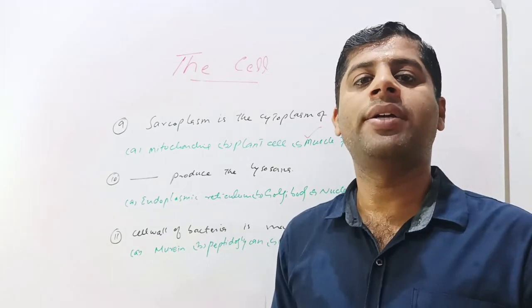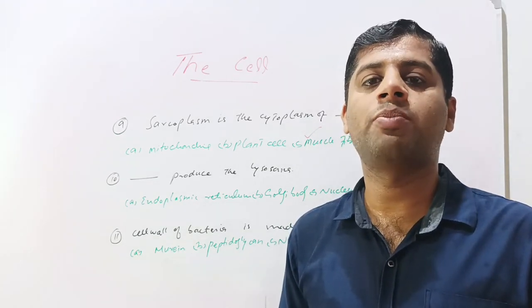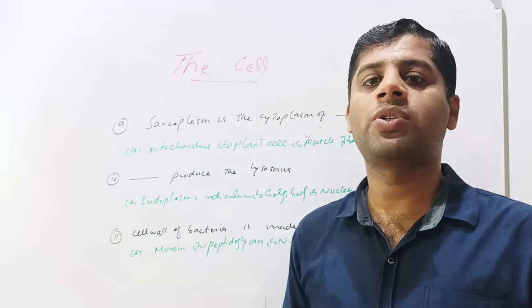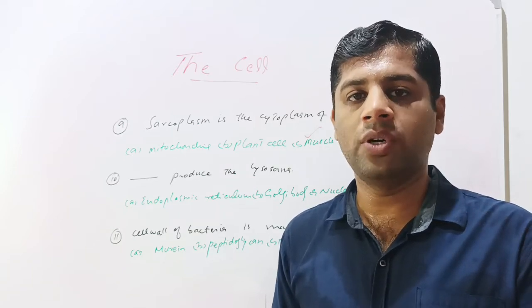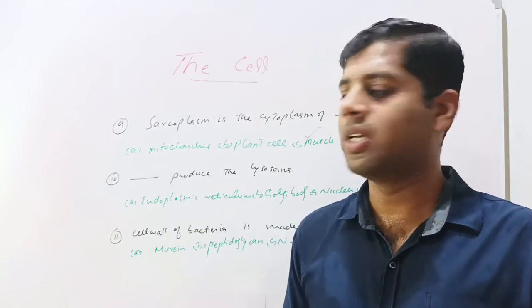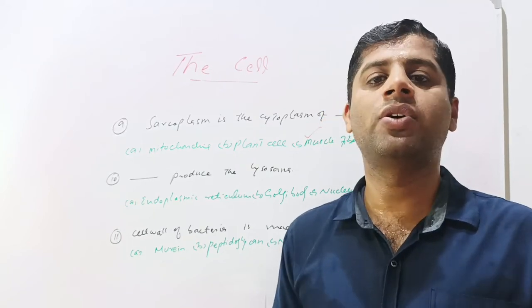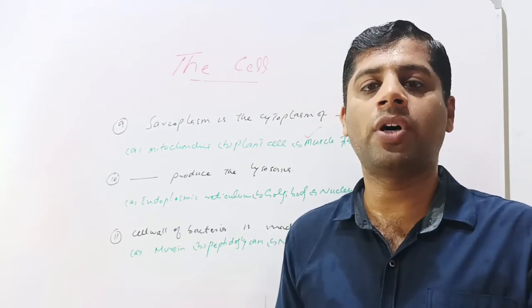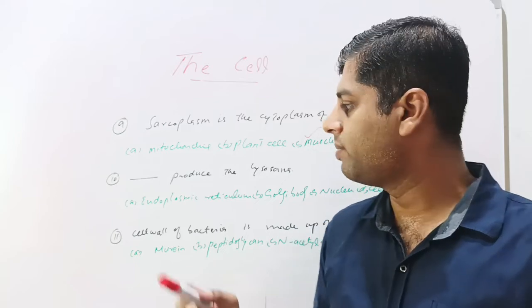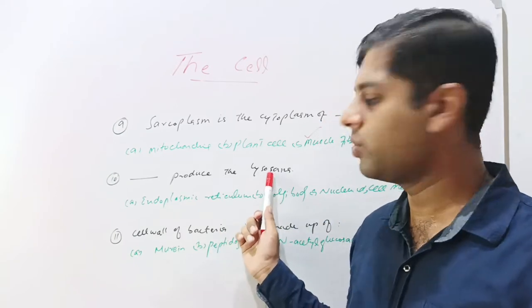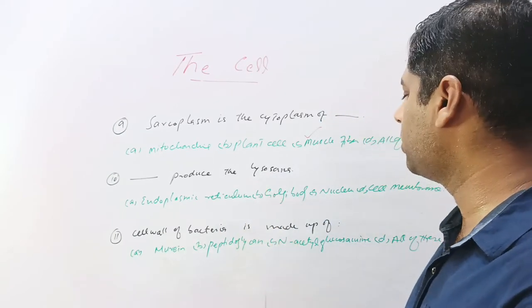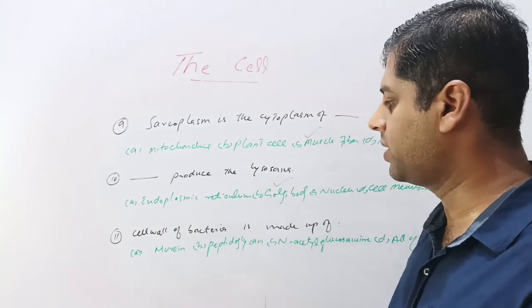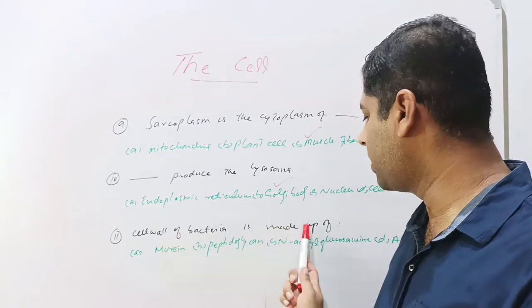It should be kept in mind that the endoplasmic reticulum synthesizes all the proteins and the enzymes which are stored, packaged and modified by the Golgi bodies in the form of vesicles. Then at the time of need, these Golgi bodies let their vesicles be budded off from their dictyosome, and these budded off vesicles are called lysosomes. So these are basically synthesized by the Golgi bodies. Option B is correct.